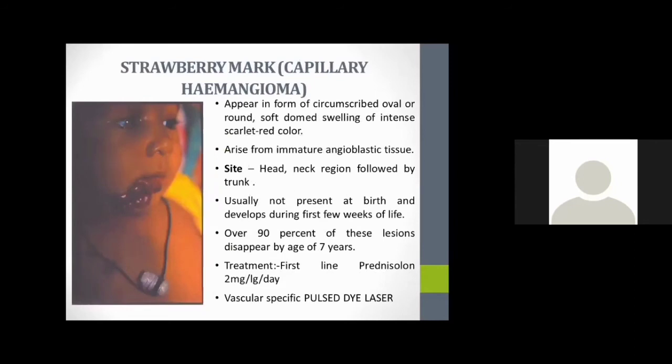Strawberry mark or capillary hemangioma. These arise from the immature angioblastic tissue. Main sites are the head and neck, followed by the trunk. It will not be present at birth. It develops during the first weeks of life. Over 90% of these lesions will disappear by the age of 7 years. If treatment is required, then go for further treatment.